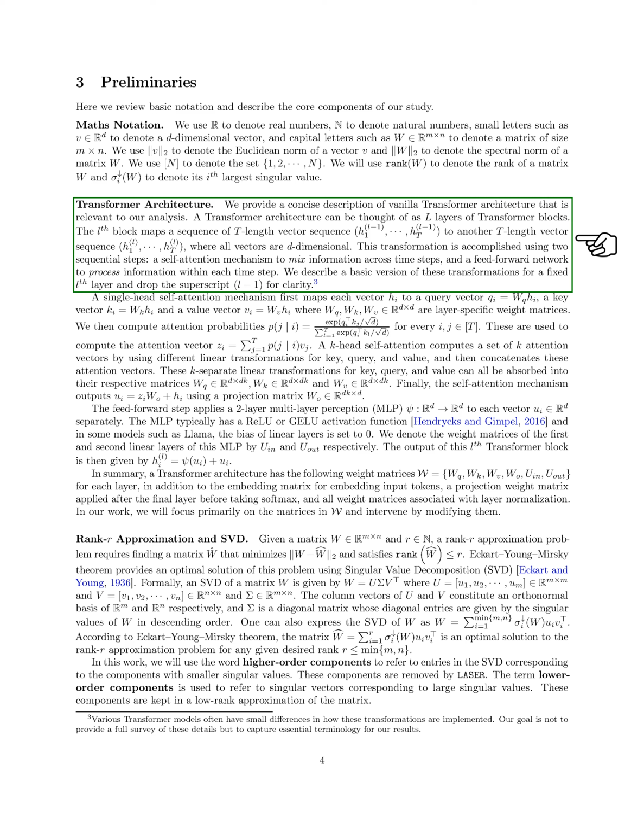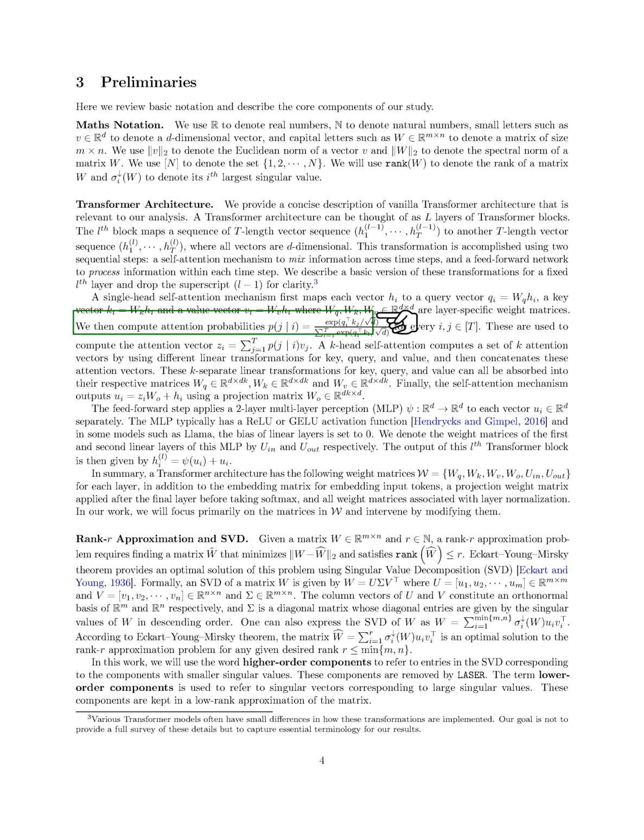In a single-head self-attention mechanism, each vector, h_i, is mapped to a query vector, q_i, a key vector, k_i, and a value vector, v_i. We then compute attention probabilities for every i, j in [T]. These are used to compute the attention vector, z_i. A k-head self-attention computes a set of k attention vectors by using different linear transformations for key, query, and value, and then concatenates these attention vectors. Finally, the self-attention mechanism outputs u_i using a projection matrix, W_o.